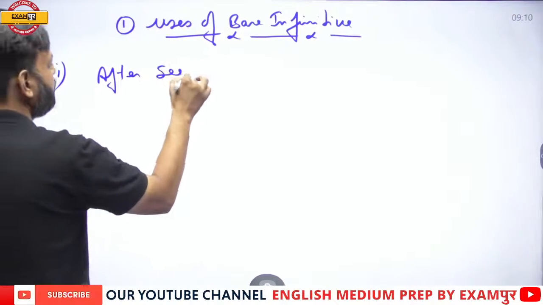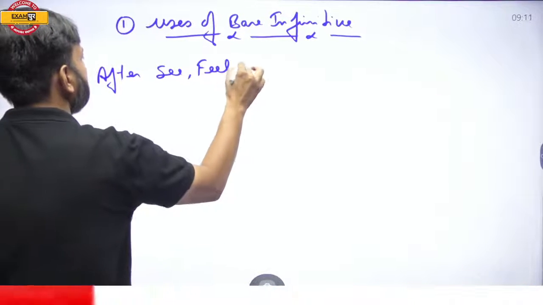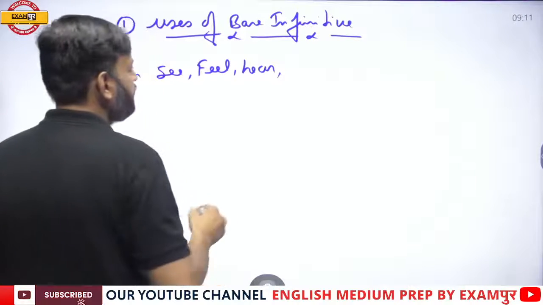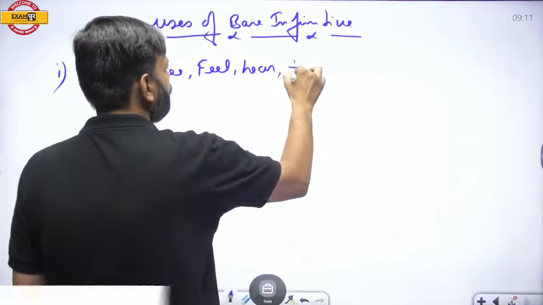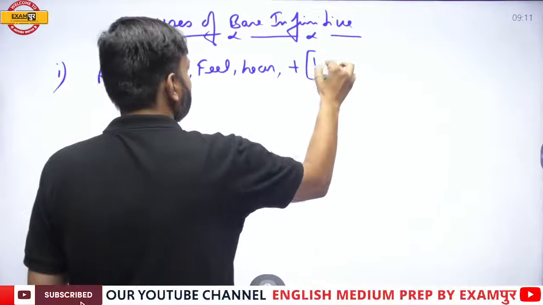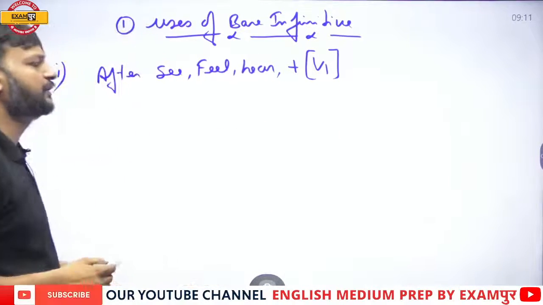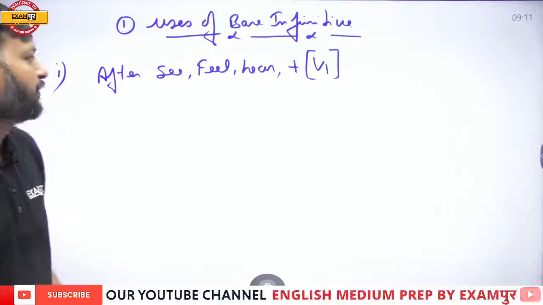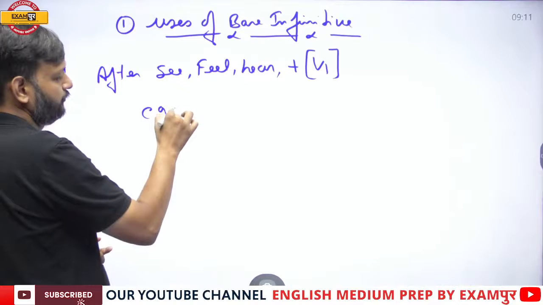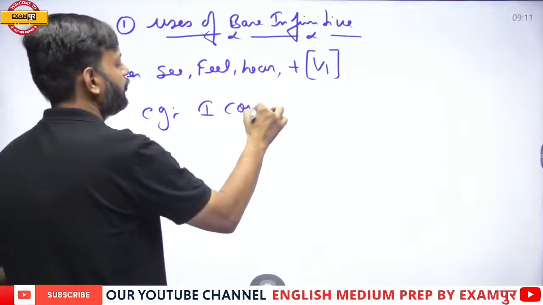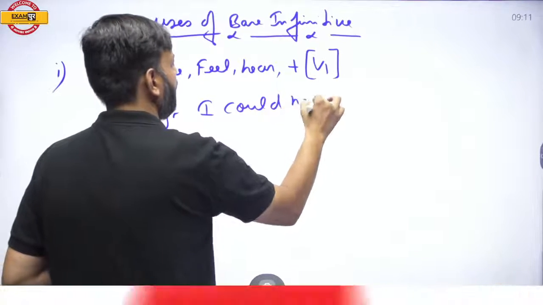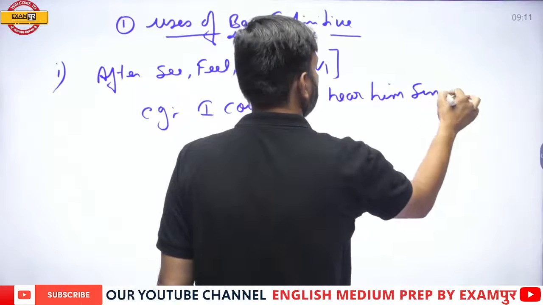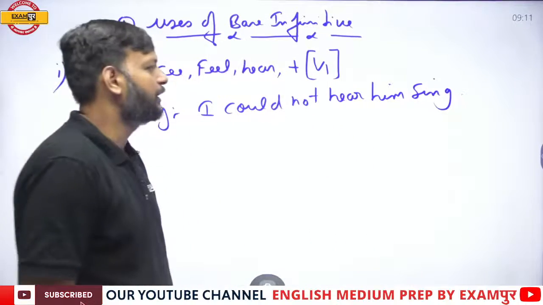After see, feel, hear, we use bare infinitive. So these are the verbs where we use bare infinitive. For example, I could not hear him sing.